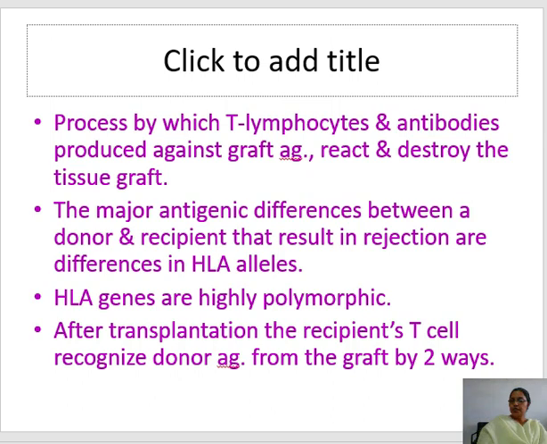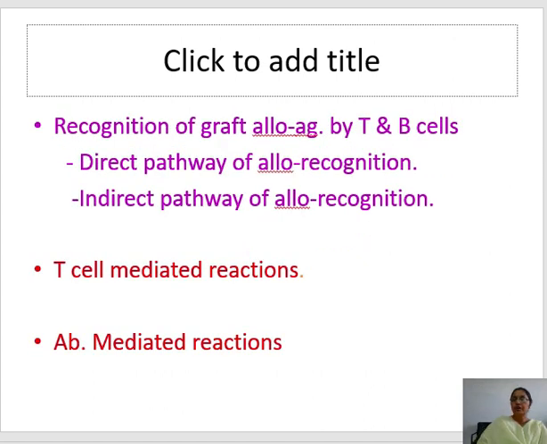After transplantation, the recipient's T cell recognizes donor antigen from the graft in two ways. For the rejection, there are two ways of recognizing the donor antigen. What are these? These are the direct and the indirect. Recognition of graft alloantigen by T and B cells: that is the direct pathway of allorecognition, and the indirect pathway of allorecognition.